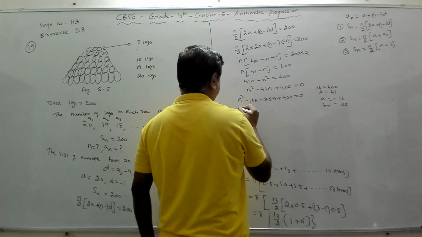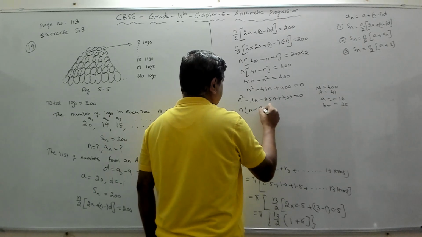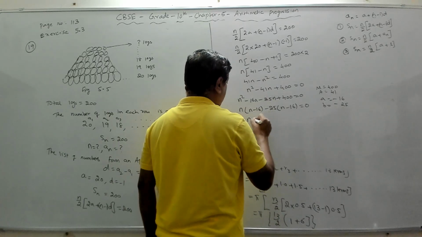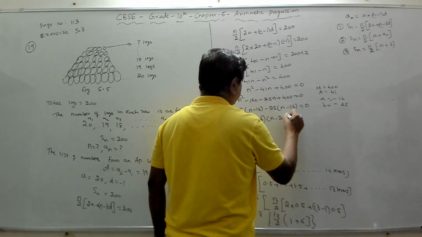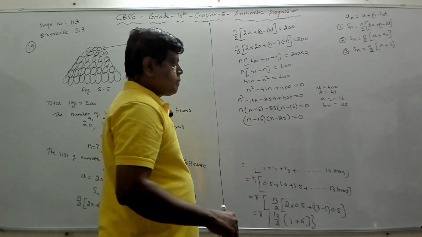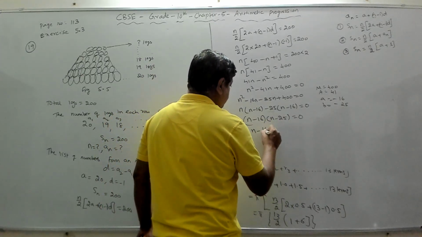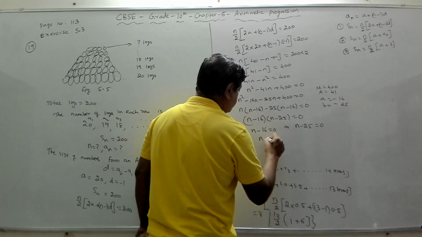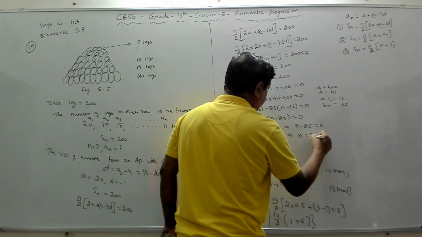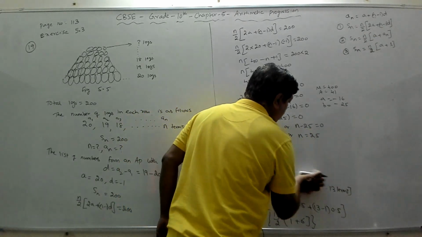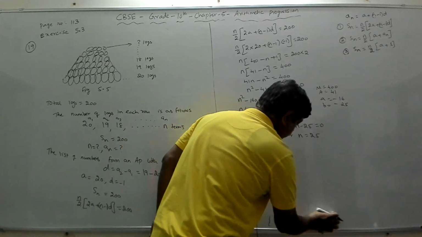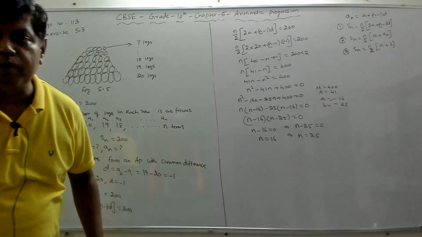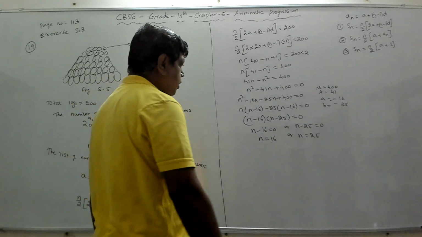So what we get here is n into n minus 16, minus 25 is common, n minus 16 equal to 0. So again n minus 16 is common. You get n minus 25 equal to 0. Right, now n minus 16 is equal to 0 or n minus 25 is equal to 0, which means n is equal to 16 or n is equal to 25. Now the number of rows is either 16 or 25, and both are positive integers, so both may be the right answer. We'll have to check whether both are correct or one of them is valid.